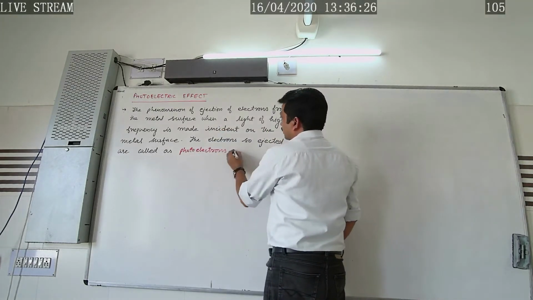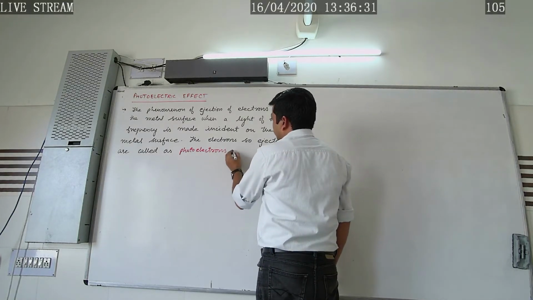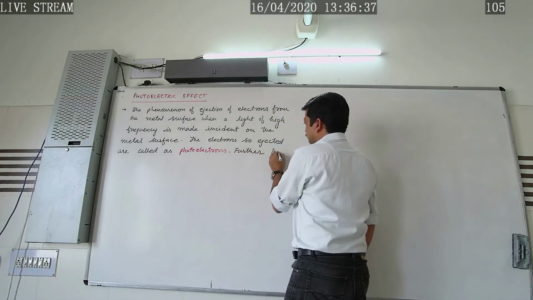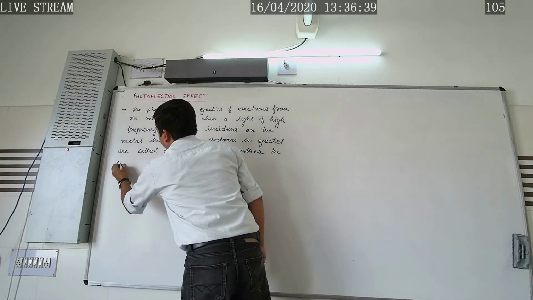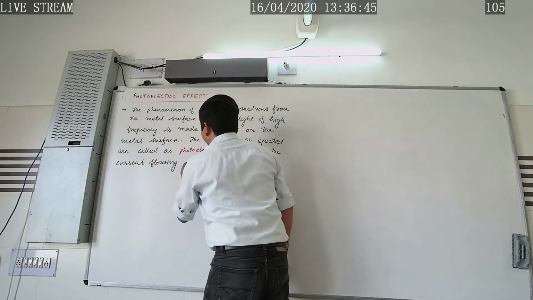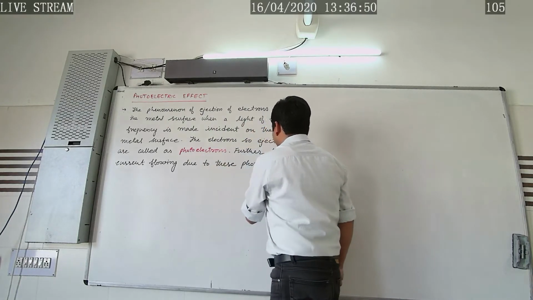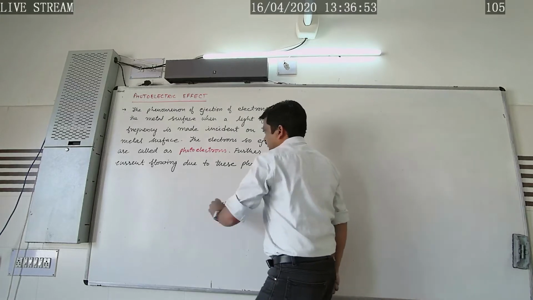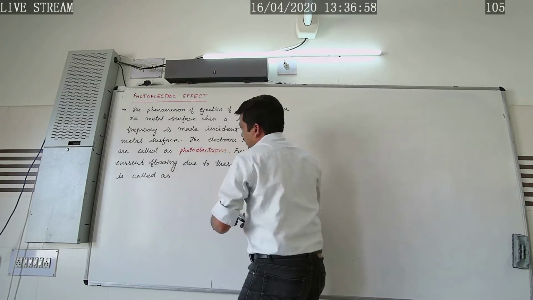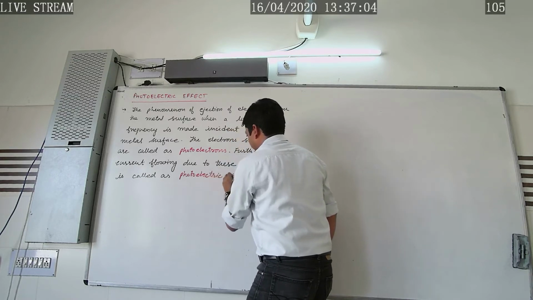And the current flowing due to these photoelectrons is called photoelectric current.